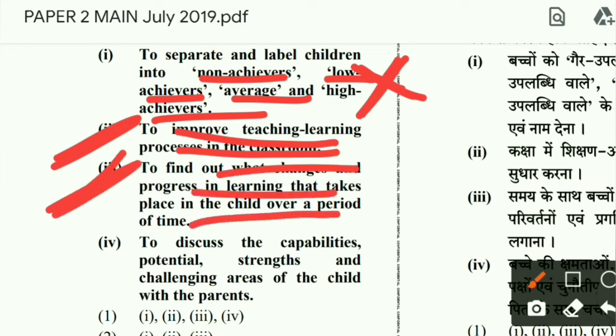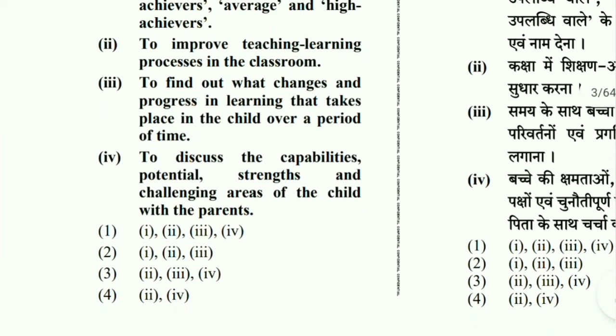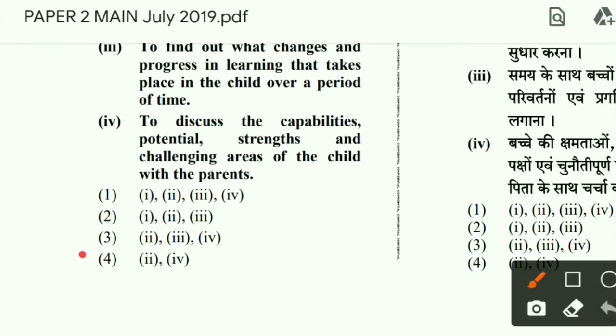This is very much true, because finding out the progress taking place in a child is also a main aim of assessment. To discuss the capacities, potential, strengths and challenging areas of the child with the parents. Yes, to give feedback to the parents and make them aware of the progress of the child. This is also an aim of assessment. So these 3 options, 2, 3, 4, are correct. Let us find out the option with 2, 3, 4.